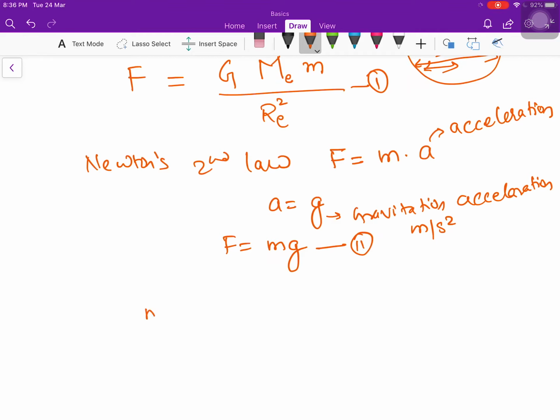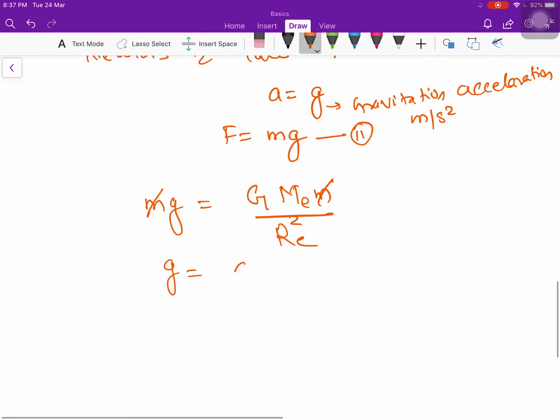So we can write mg equals G M E m upon R E square. Simply we will cut this m, so my g becomes G M E upon R E square.